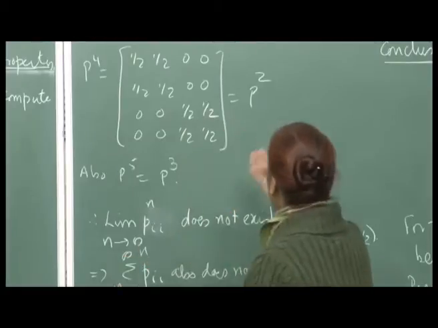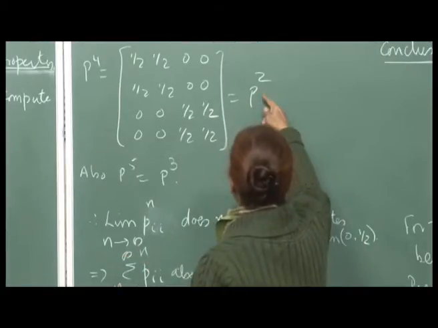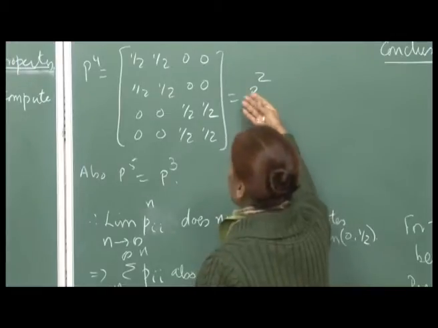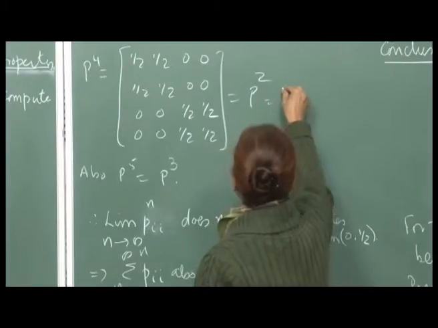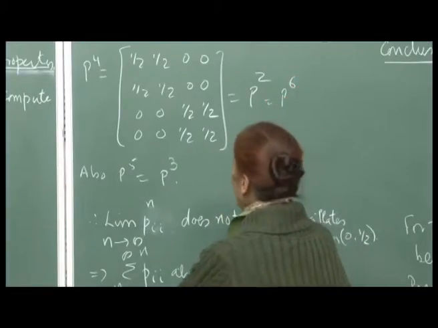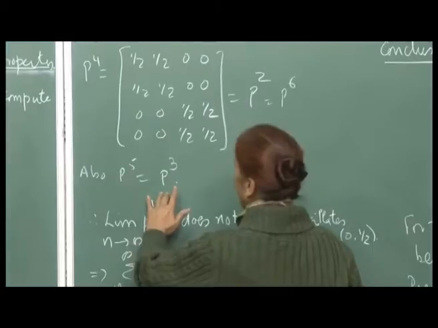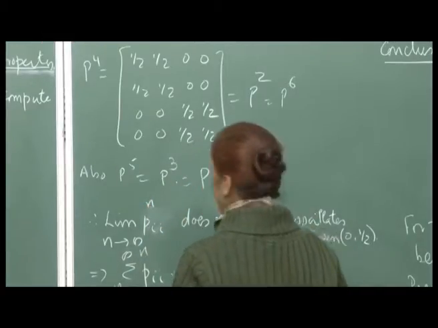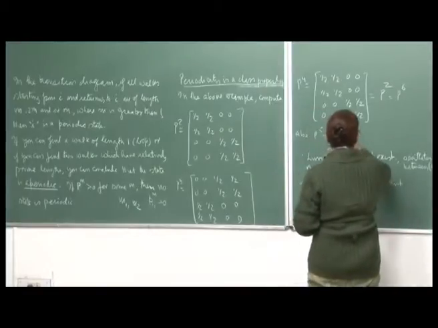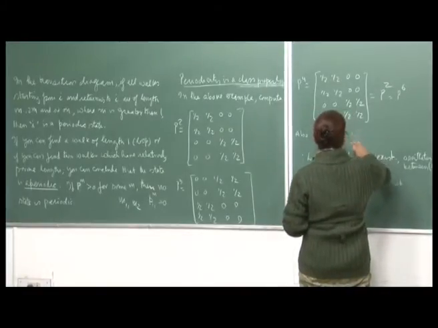So, after 2 iterations of 2 transitions, the transition matrix will be the same. So, P^2 will equal P^4 will equal P^6 and so on. And similarly, P^5 will be equal to P^3, and this will not be equal to P, that is true.